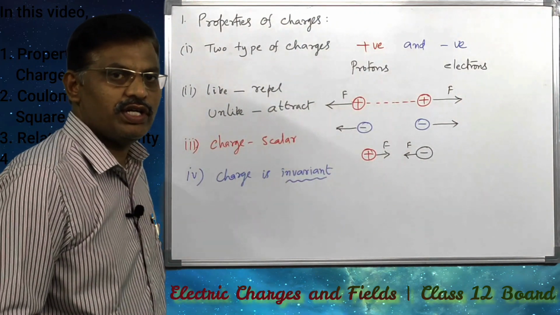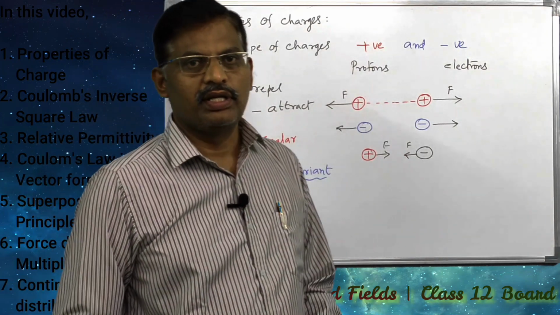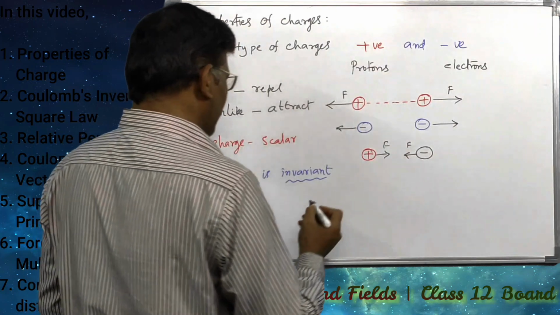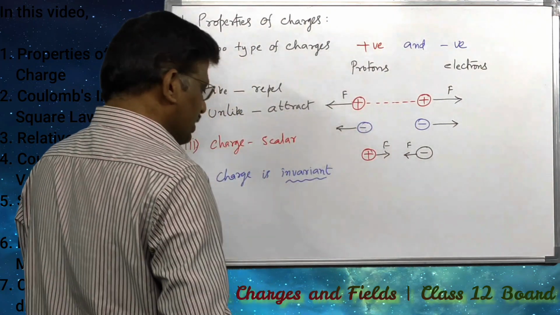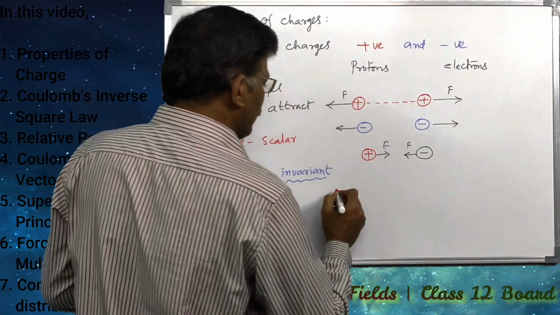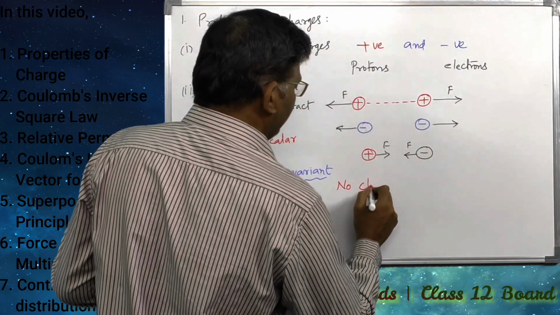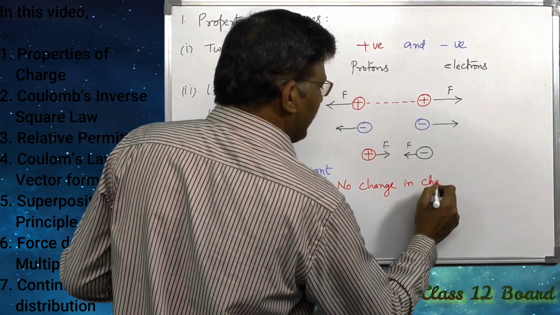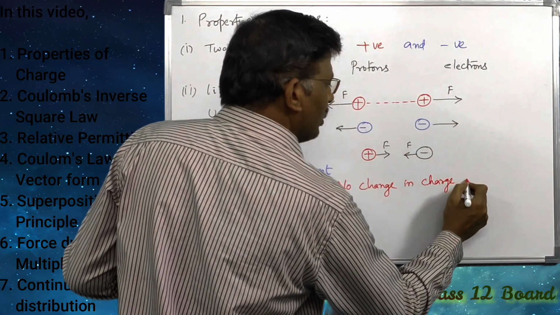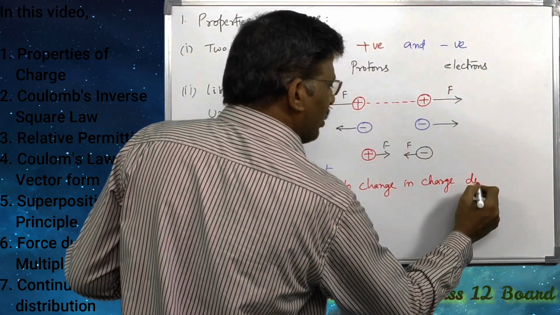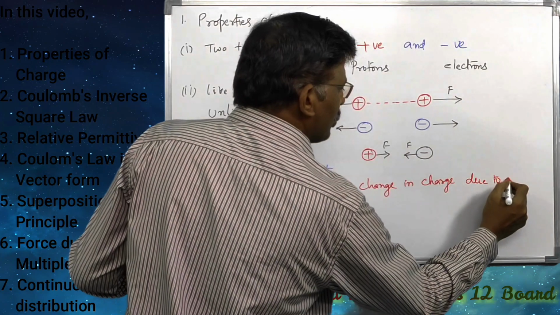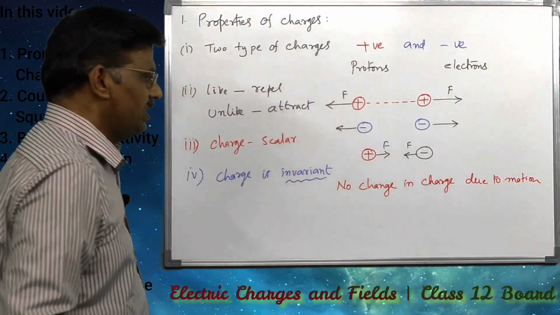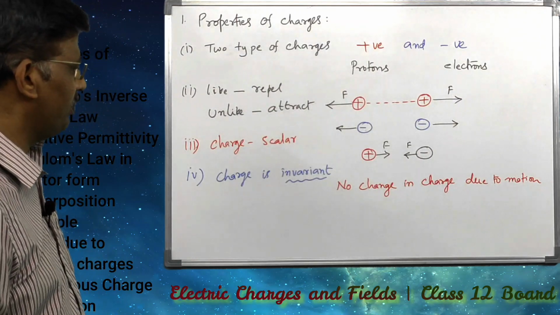Even if a charged particle is in motion, there is no change in the magnitude of charge. So there is no change in the charge due to motion of a particle.